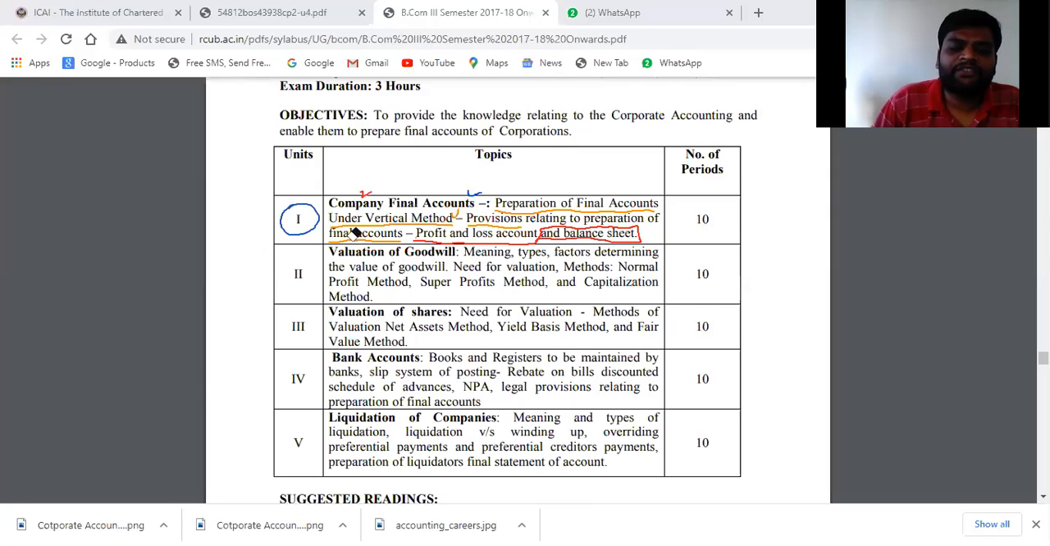Okay, what will be the next unit? The next unit will be the valuation of goodwill. Already I explained it to you in one class. Sorry, goodwill is also an asset, that too intangible.